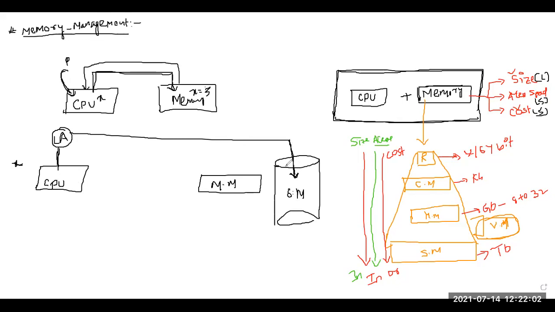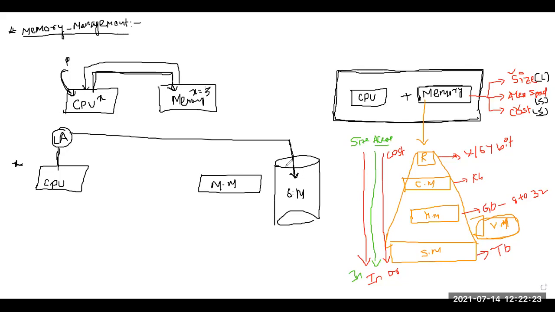The drawback is, what is the drawback here? Can anyone say what is the drawback? What does the CPU say? CPU is saying that there is only one memory. From the CPU's point of view, it doesn't understand register memory, cache memory, or main memory. What does it know? There is only one memory, the secondary memory, where the data is stored.